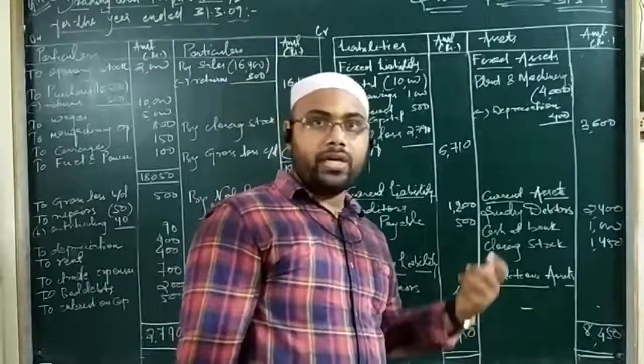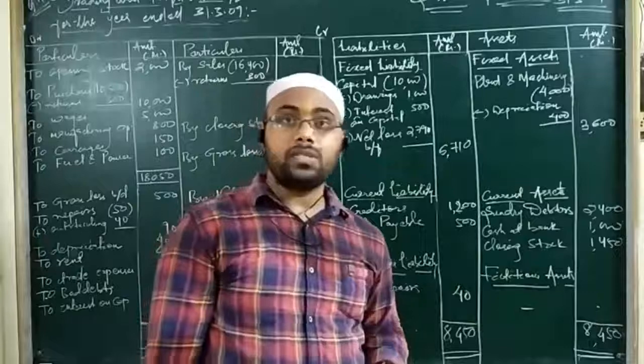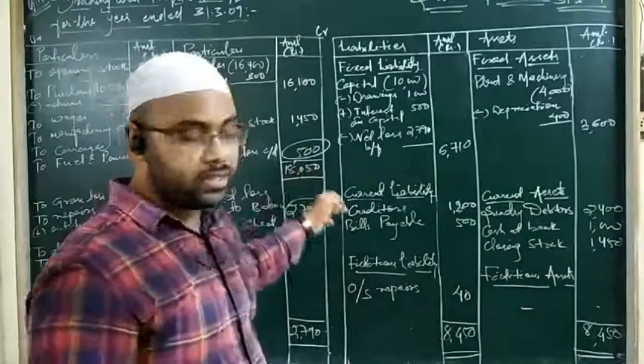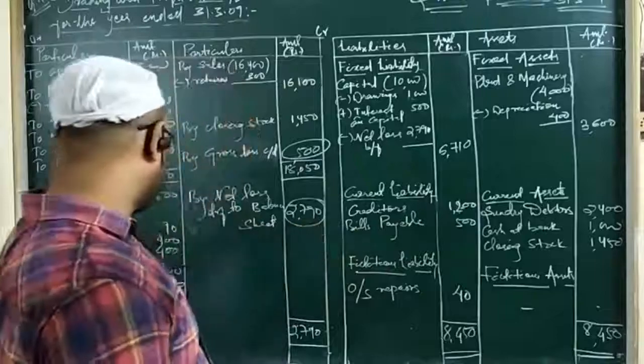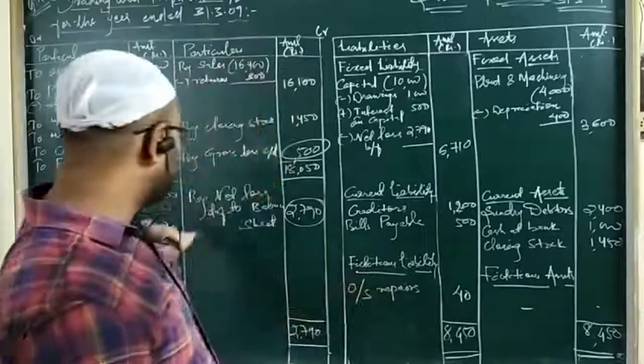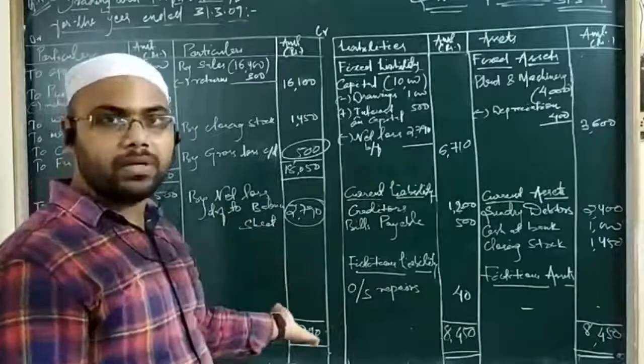And I told you, even if the totals of the balance sheet on both sides are the same, it may not be that your answer is correct. So you have to check again and again. We have got the gross loss that is given in the question, that is 500. We have also got the net loss. The net loss should always be correct, because in this case there is no income, so the total of the debit or expense side is taken as the loss.